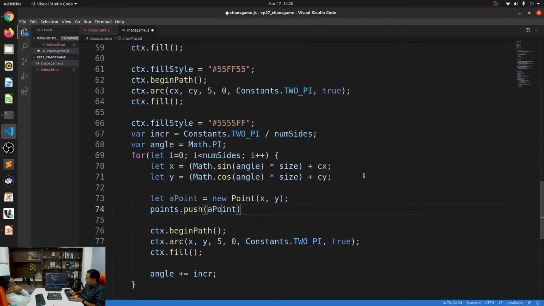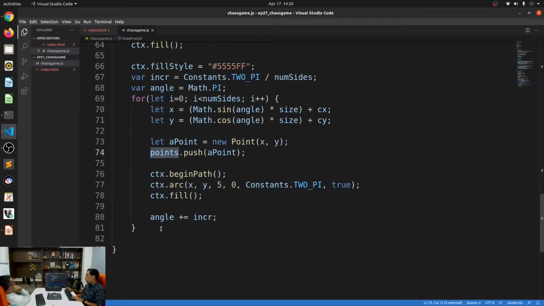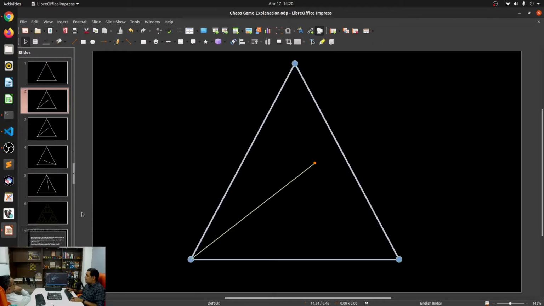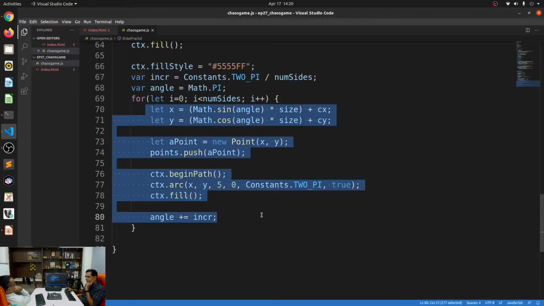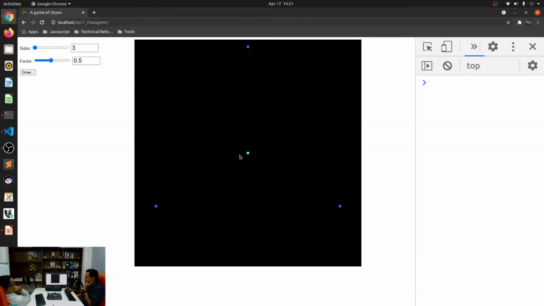So at the end of this, points should have an array of whatever points that we have created. Correct. First things first, let's create the random point. I need a random point. So how do I define a random point? All right. So we'll just reuse this technique itself to define a random point around the center itself.